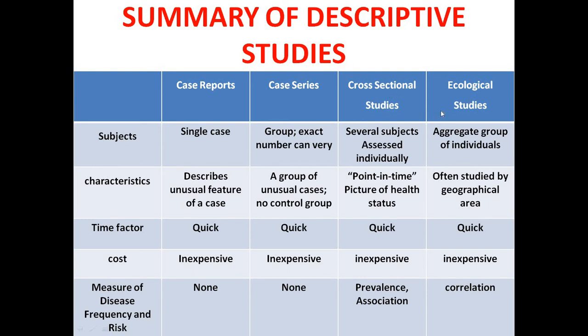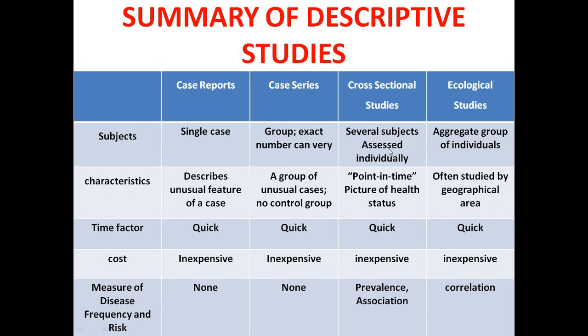Then are the ecological studies, or a group discussion, group study of a village, which is for the specific group or aggregate of individuals for the knowledge of public health. So if we just analyze and compare the different types of studies. First of all, case report is a single report. In a group, the exact number of cases or patients or sample size can vary. Then is obviously the cross-sectional study, which is actually the descriptive type of study, all the descriptive types of studies.